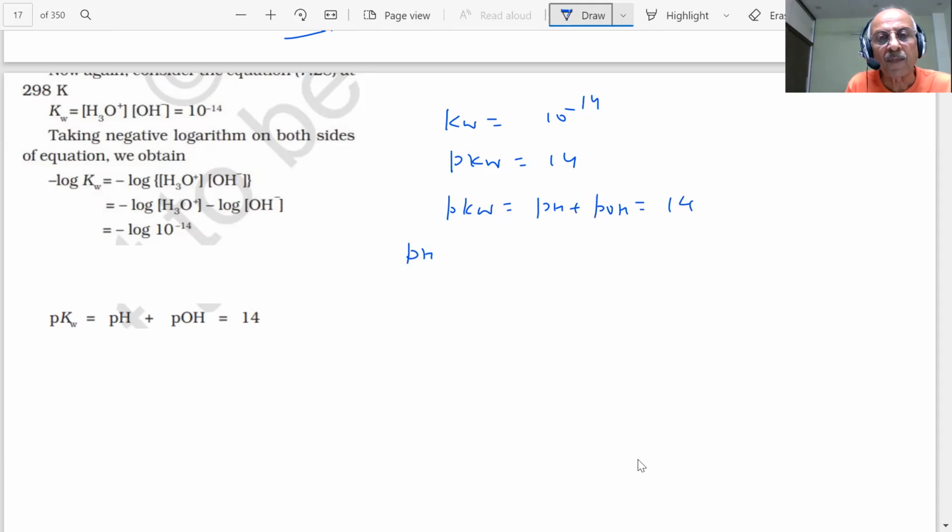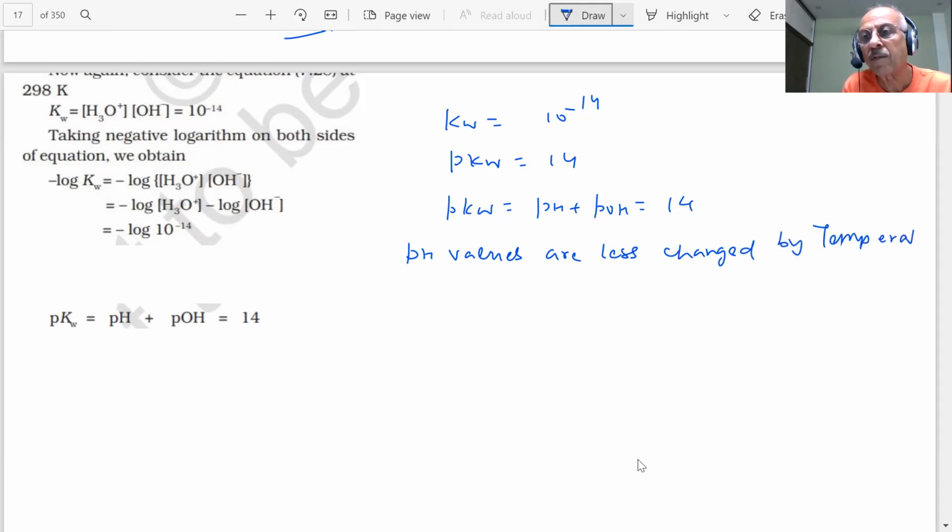The pH values are less changed by temperature as compared to H3O plus. These values are temperature dependent, but the dependence is not that high. So the pH scale will further decrease it.